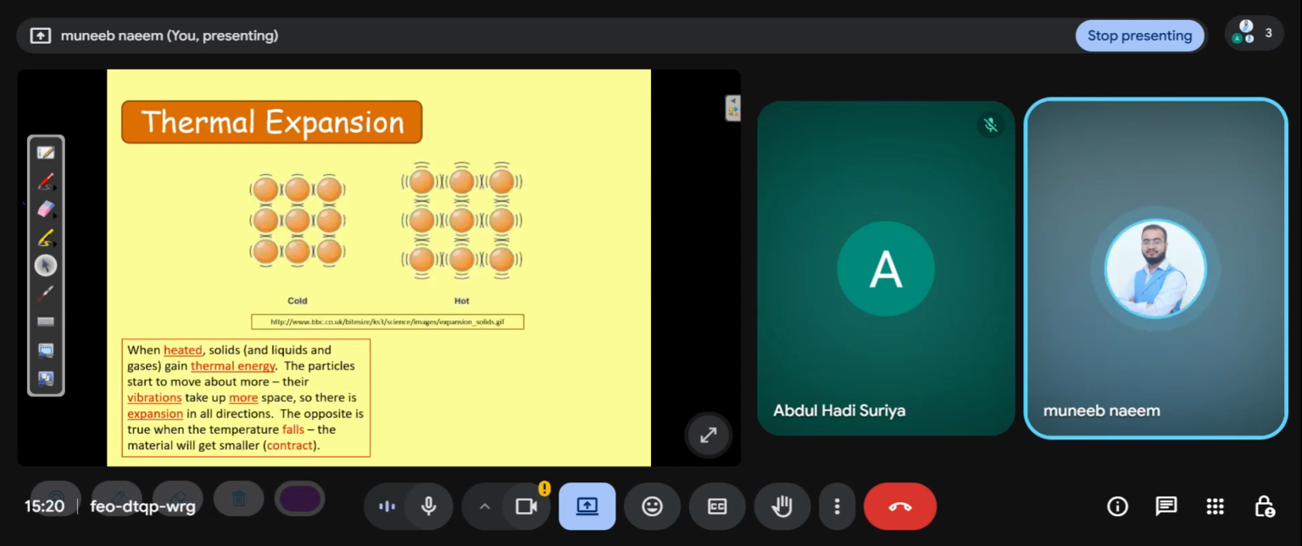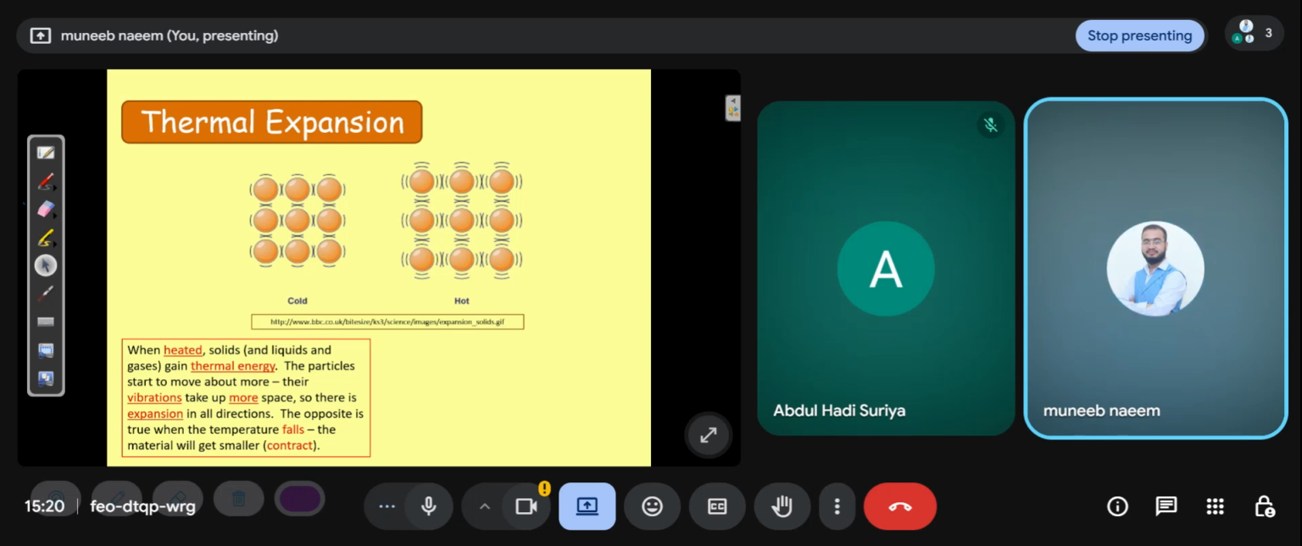Okay, there's cold and there's hot. When heated, solids, liquids and gases gain thermal energy, and the particles start to move about more. Their vibrations take up more space, so there is expansion in all directions. The opposite is also true. When the temperature falls, the material will get smaller, meaning it contracts.